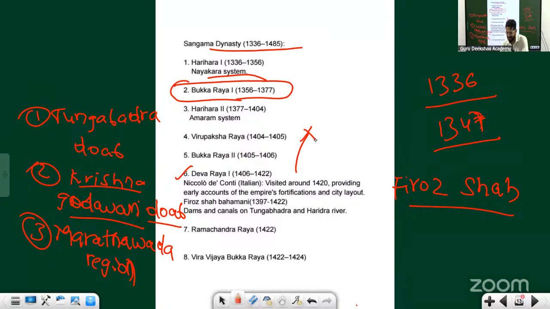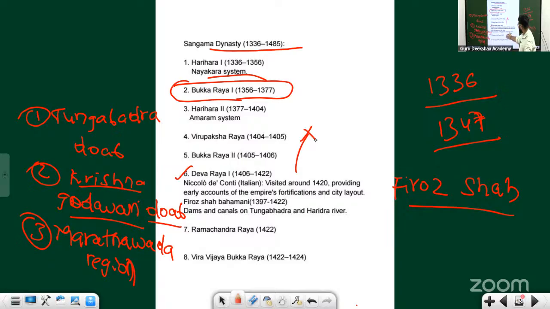Not just him, there is one more ruler called Devaraya II who also recruited many Muslim men. They wanted to know how the Bahmani sultanates were able to win the wars. They identified that the Bahmanis knew how to control horses, and with respect to controlling horses they were really good. Instead of keeping it communal, they wanted to get trained. The kings themselves recruited the Muslim men, and later he was able to defeat Firoz. That marks the end of Firoz.